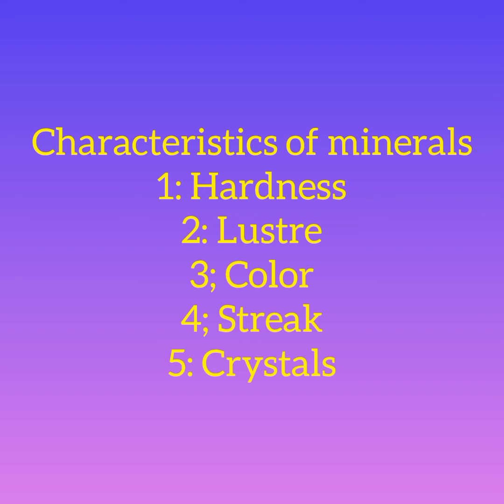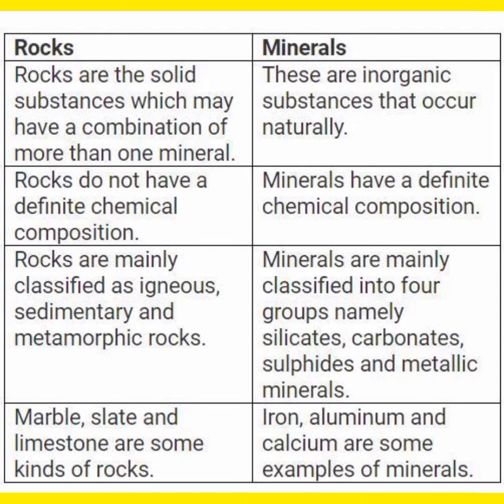color, streak, and crystal. We went to the differences between rocks and minerals, where we said rocks are the solid substances which may have a combination of more than one mineral, while minerals are the inorganic substances that occur naturally. The second was rocks do not have a definite composition, while minerals have definite chemical compositions. The third was rocks are mainly classified as igneous, sedimentary, and metamorphic rocks, while minerals are mainly classified into 4 groups, namely silicates, carbonates, sulfides, and metallic minerals.